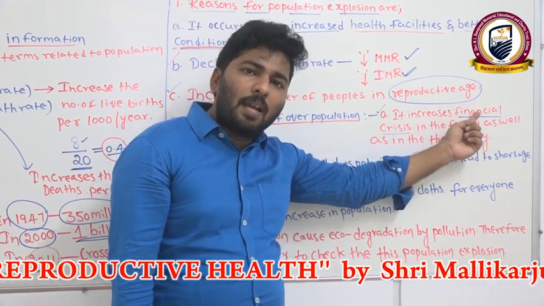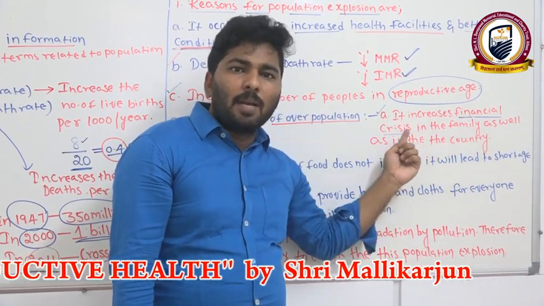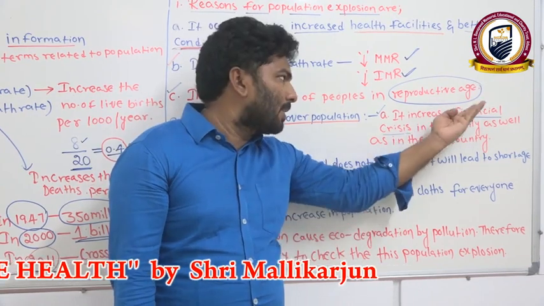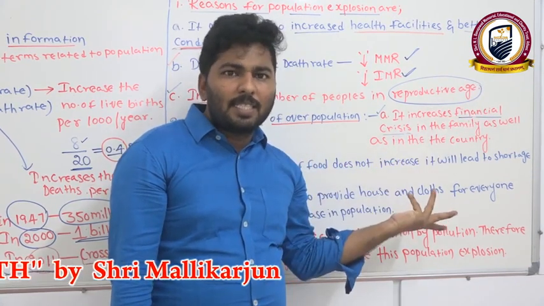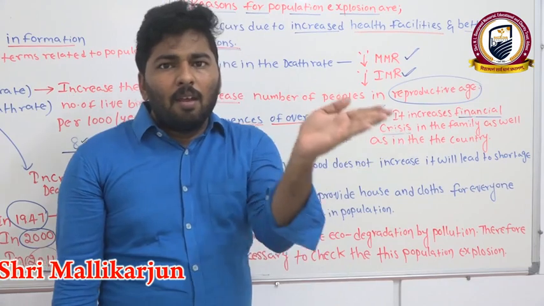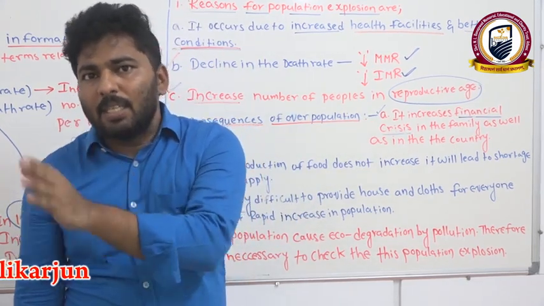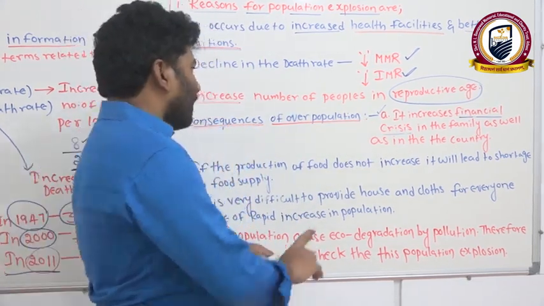In place of 1 bag of rice, we need to purchase 3 bags per month. Obviously, the financial crisis in the family increases. In the same way, we notice the same things in society too. Clear? That is one point.